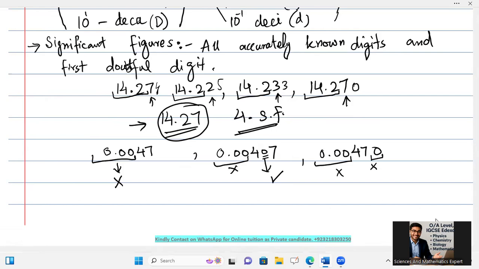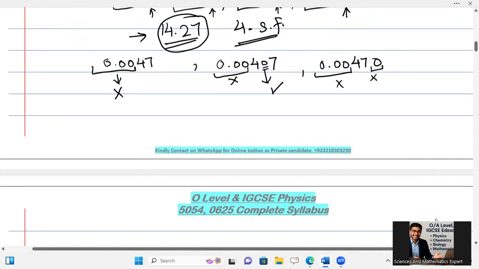For significant, it should be placed between two non-zero digits. Is it clear? Okay. After significant figures, we will take a little bit of the basic formulas related to mathematics.